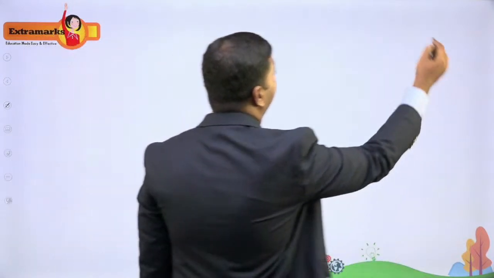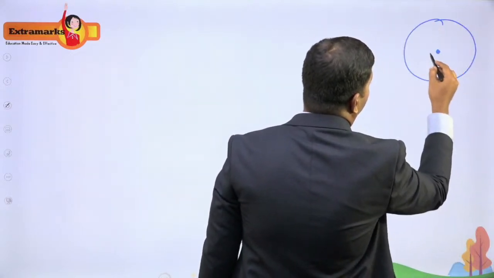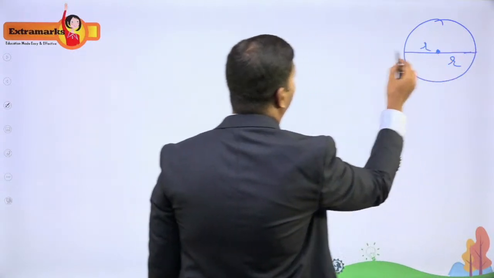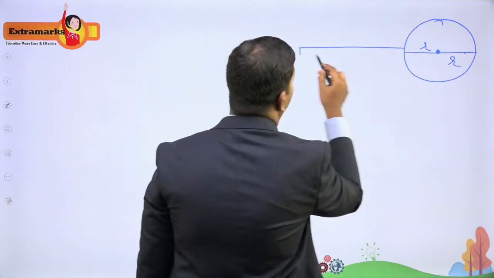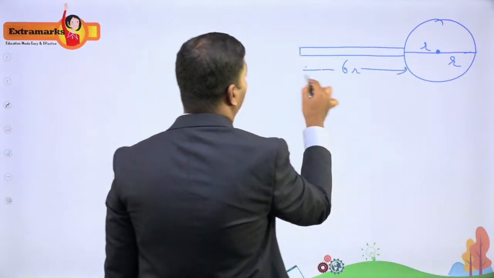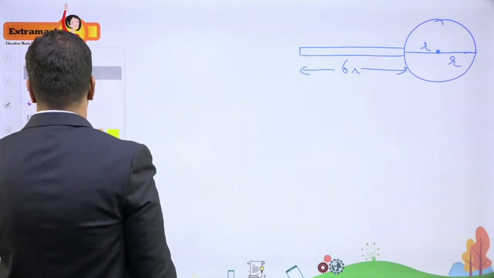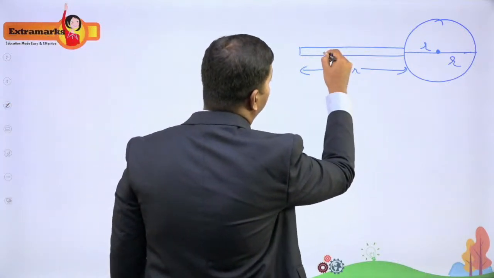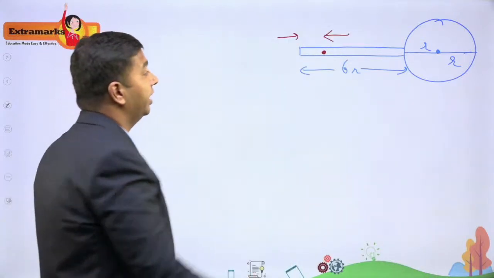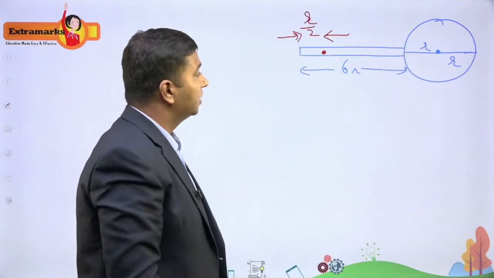So let me sketch a rough diagram here, so that it will be easy. Now I have this ring here, and its radius is r. Now I have this handle here, which they have given as 6r. Now they're asking you to find the moment of inertia about this point, which is r by 2 from the end of the handle. So this distance is r by 2, and the axis is like this. This is quite easy.